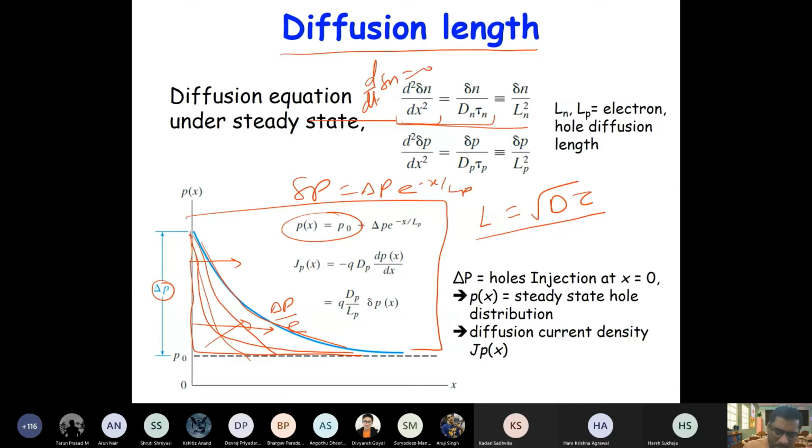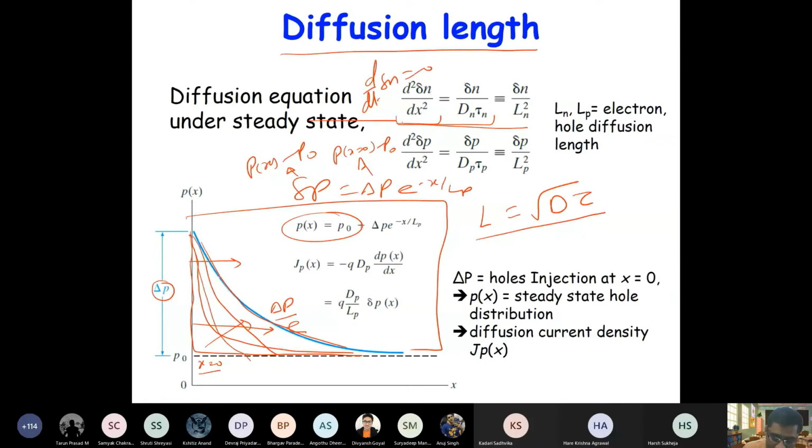Here delta p is basically p as a function of x minus p naught, the background doping. And capital delta P is basically p at x equal to 0 minus p naught. So this is the amount of carriers that are injected at x equal to 0.